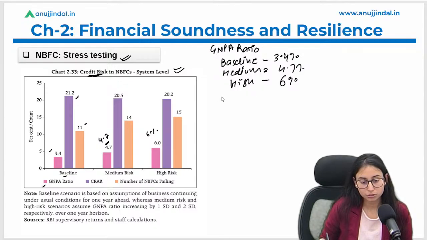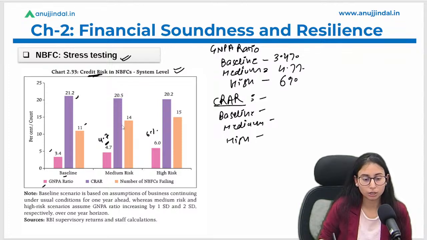Let's talk about CRAR. CRAR की projections देखते हैं. Under the baseline, under the medium, and under the high risk scenario. Under the baseline, it is 21.2%. So they would be able to maintain 21.2% of the CRAR.